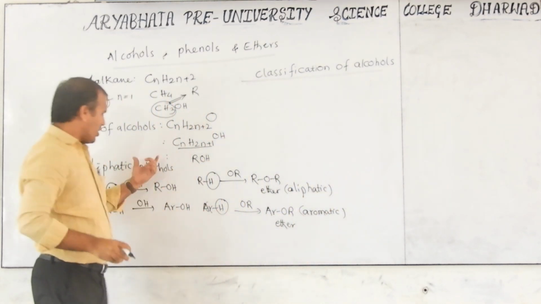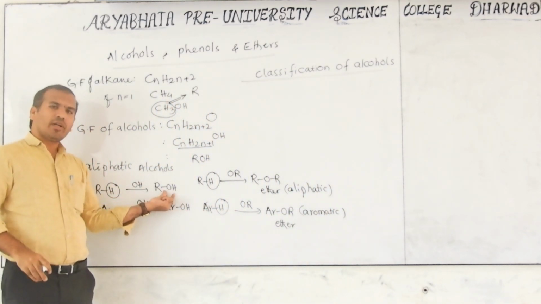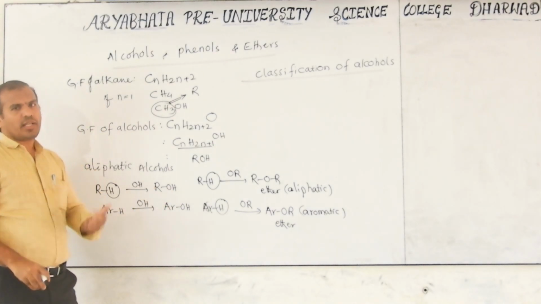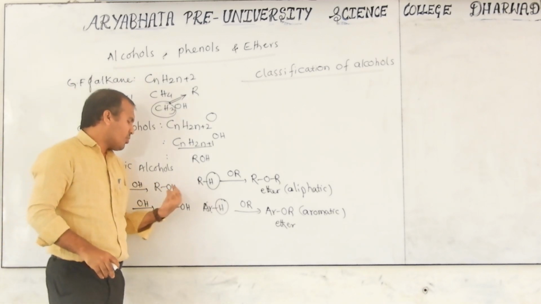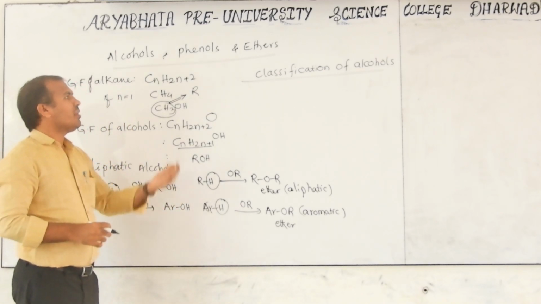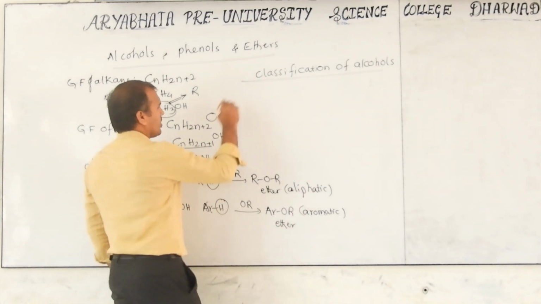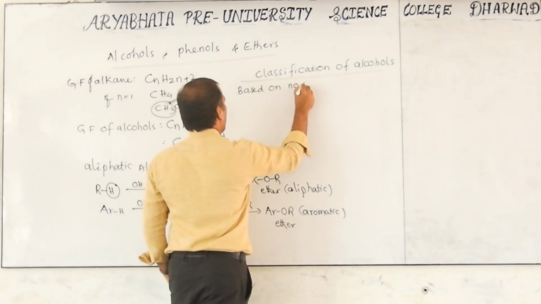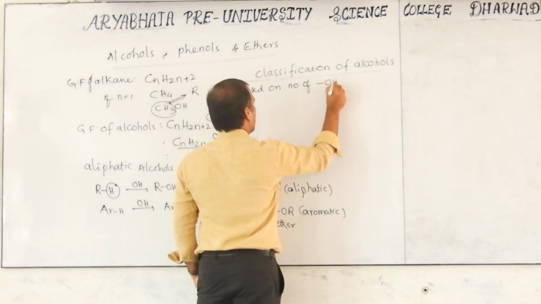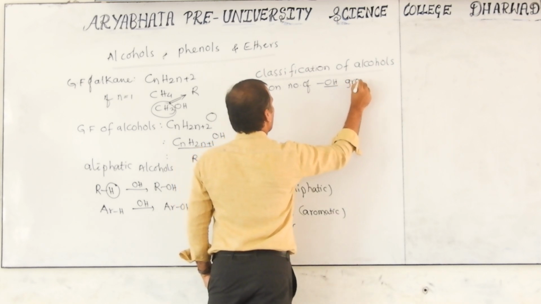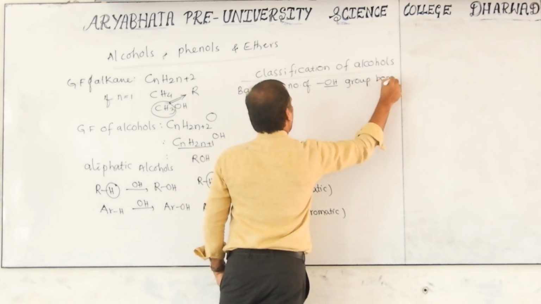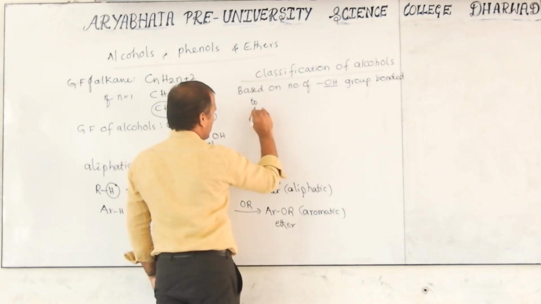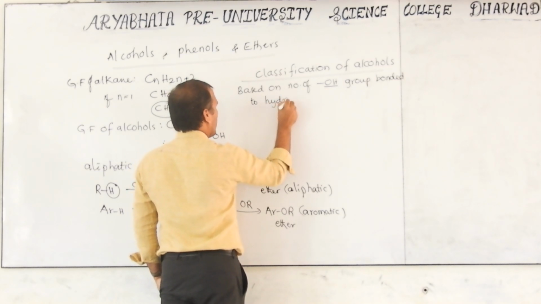Now consider here, what is alcohol? A hydroxy group bonded to the hydrocarbon. One hydroxy group bonded, or two, or three, based on the number of hydroxy groups bonded to the hydrocarbon. That is the classification of it. So it is classified based on the number of hydroxy groups, that is OH groups, bonded to the hydrocarbon.